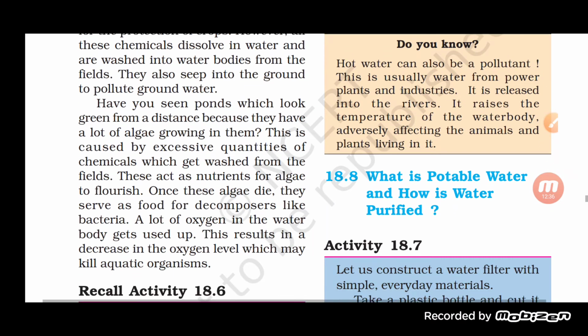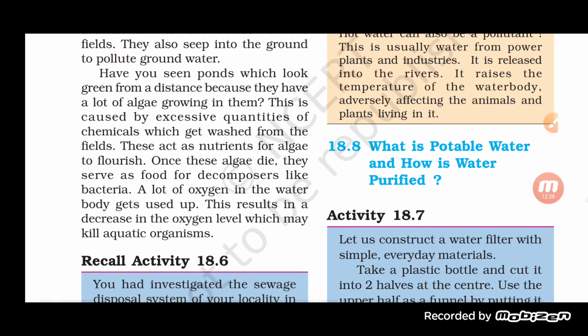Have you seen ponds which look green from a distance? Because they have a lot of green algae growing in them. And this is caused by excessive quantities of chemicals which get washed from the field. These act as nutrients for algae to flourish.